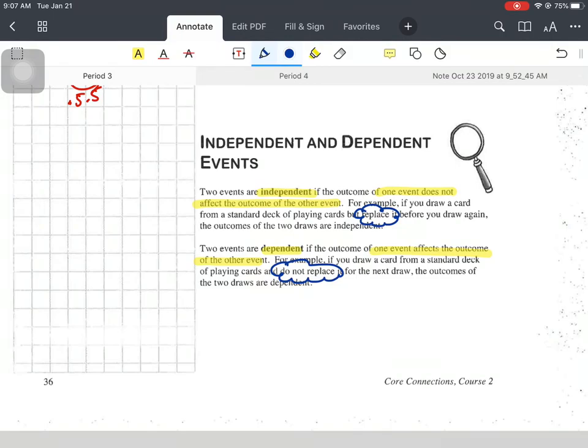Depending on what you pick, your probabilities will change throughout the next courses of what you want to predict. Okay? Do a couple practice problems, and then that's it.